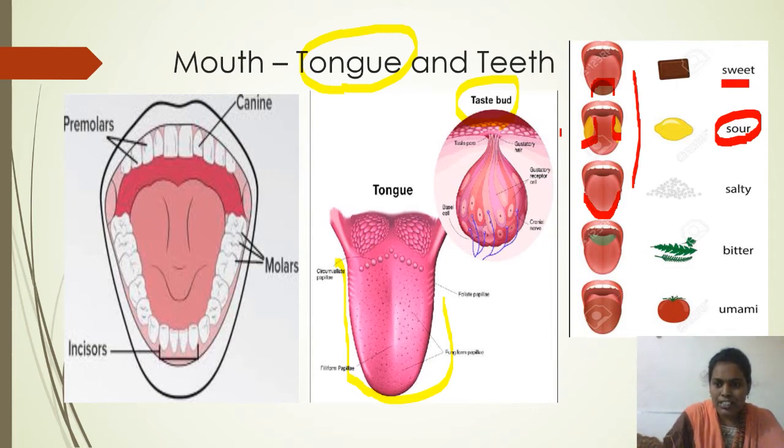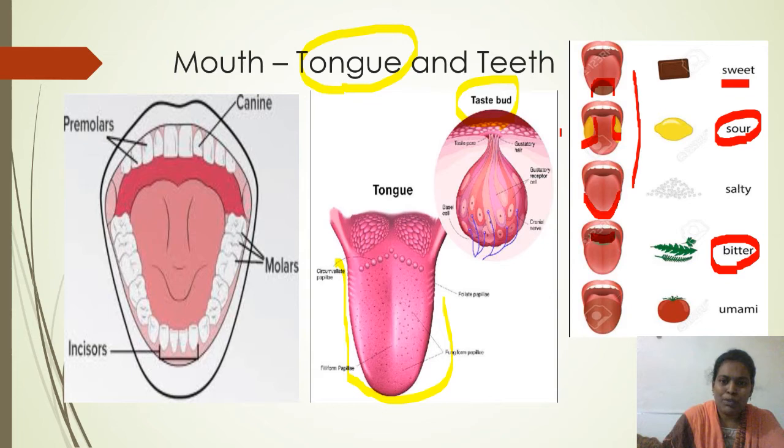And if you see bitter, bitter is identified at the base of the tongue, where the tongue is attached to the palate. At that area we identify the taste of bitter. These are the main tastes that are identified by the tongue, because the tongue contains so many taste buds.